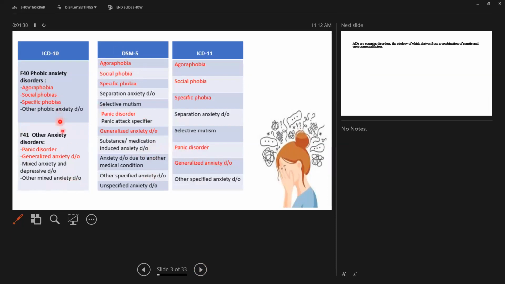Apart from that, in ICD-10, we have mixed anxiety and depressive disorder. In DSM-5, we have separation anxiety disorder, selective mutism, and substance-induced anxiety disorder due to another medical condition. And in ICD-11, just as in DSM-5, we have separation anxiety disorder, selective mutism, and other specified anxiety disorder.